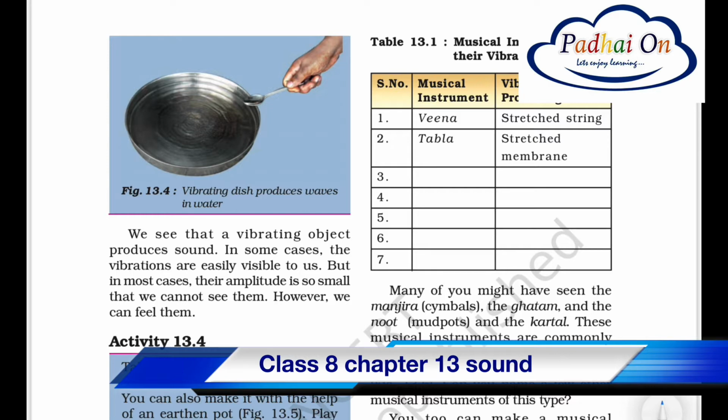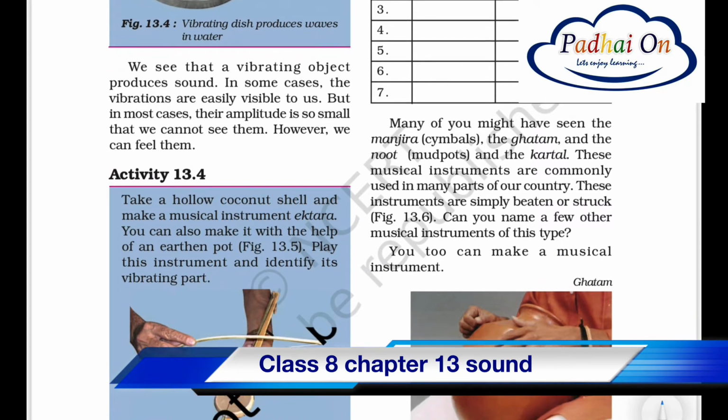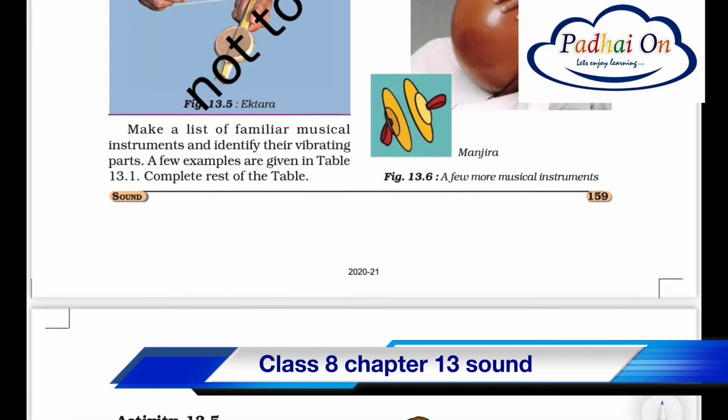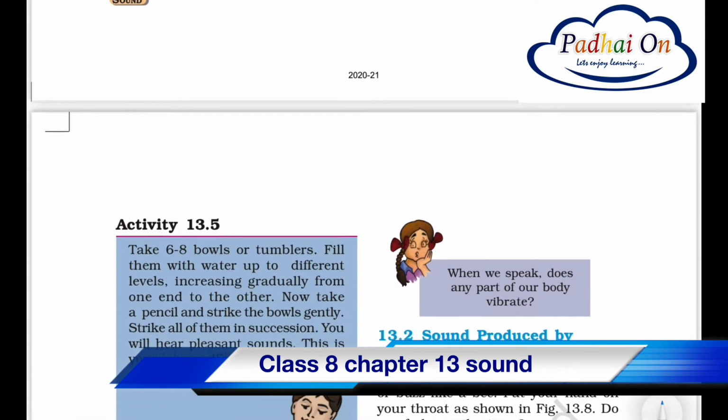So veena, when it is played, you need to stretch the string to produce a sound, whereas in tabla you have to hit on the stretched membrane, then it vibrates and produces the sound. So here are different musical instruments showing how they produce the sound. So if you understand now, sound is produced by the vibrations.